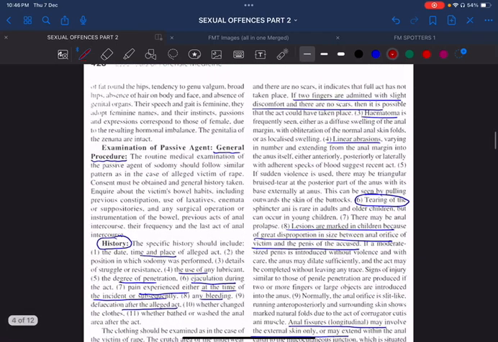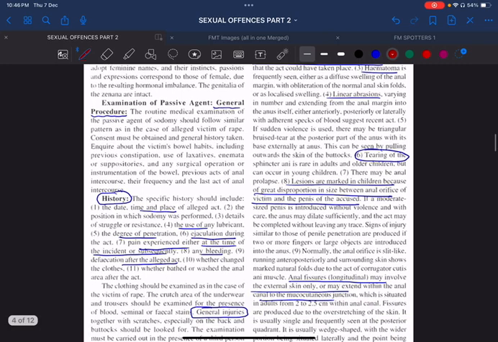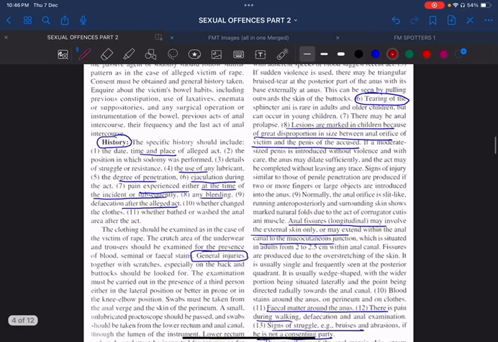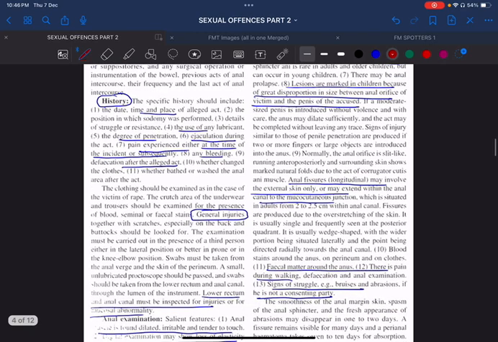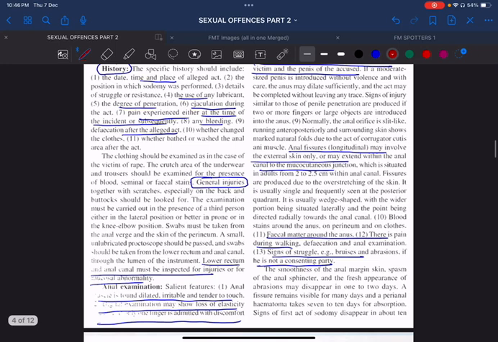So, how will you examine the passive agent? Examination of the passive agent includes general examination and proper history taking. In history taking, the date, time and place of the alleged act, use of any lubricant, degree of penetration, ejaculation during the act, any bleeding history, and pain experienced either at the time of the incident or subsequently all have to be properly asked. Any general injuries have to be inquired about. The lower rectum and anal canal have to be examined properly for any abnormality.